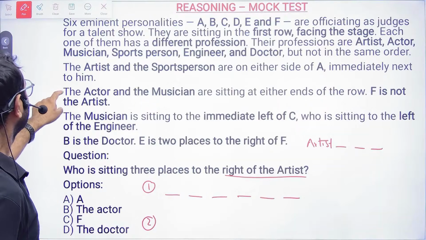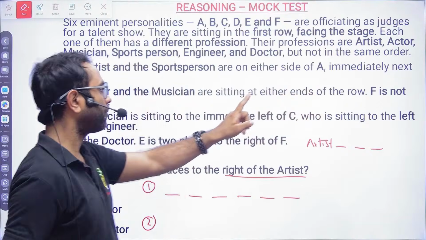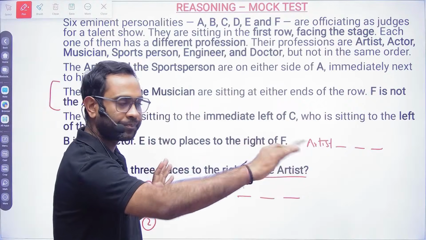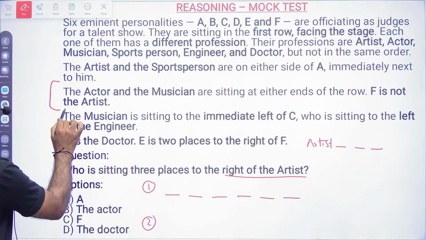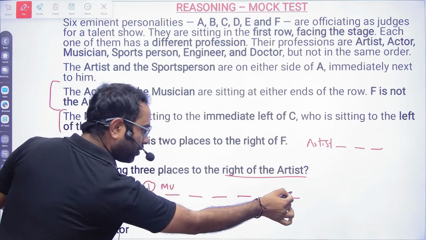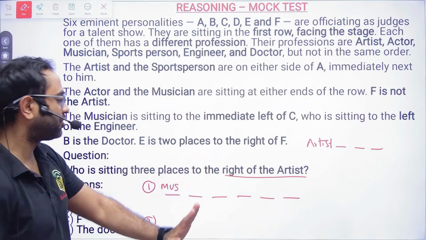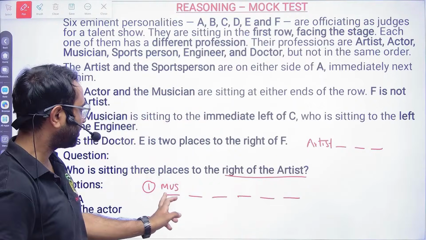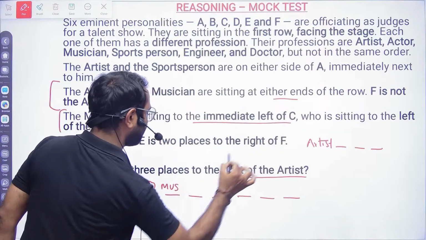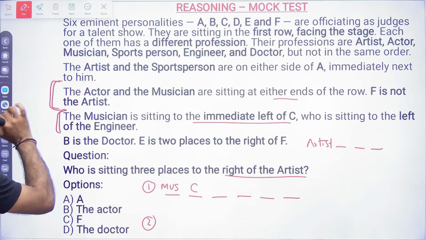Now let's see this one. The actor and the musician are sitting at either end of the row. F is not the artist. And the musician is sitting to the immediate left of C. So the musician is on the left. If you put the musician at the right end, then the musician will not be left of someone, because they are sitting at either end of the row. So the musician is sitting to the immediate left of C. This is the data we have.